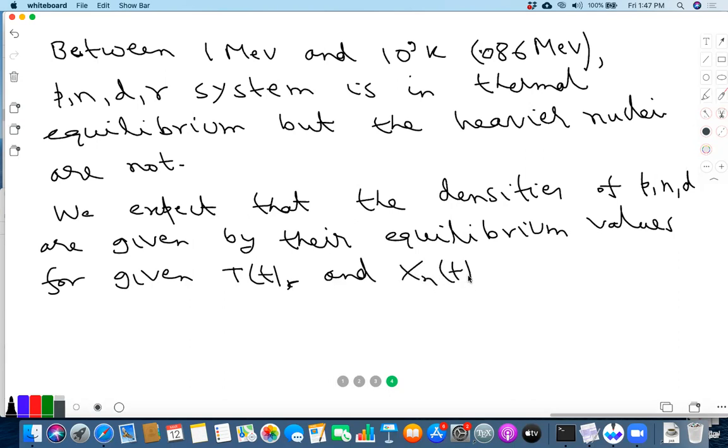This is something that you specify. So this is calculated from the previous table.